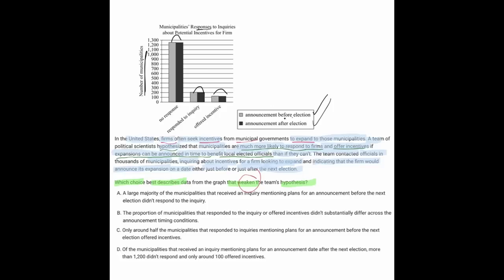There is an announcement before the election, and that bar is always slightly higher. So that kind of supports the argument, but it's only a teeny tiny bit higher. So to me, that kind of weakens things. We would want to see something a little more dramatic in appearance if we're going to be supporting a hypothesis. So let's start looking at the answers.